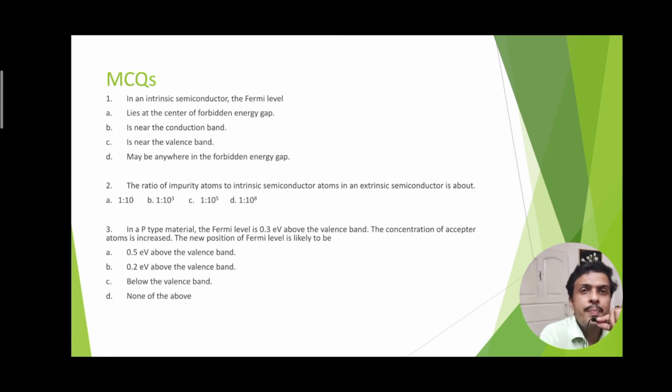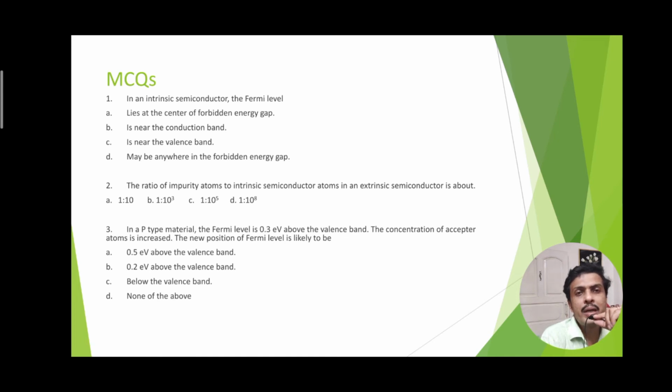Let us go through some MCQs. In an intrinsic semiconductor, the Fermi level: lies at the center of the forbidden energy gap, is near the conduction band, is near the valence band, or may be in the forbidden energy gap. The correct answer is the middle point of the energy gap, because in an intrinsic semiconductor the number of holes and the number of electrons are almost equal. That is why the Fermi level lies at the middle of the forbidden energy gap.